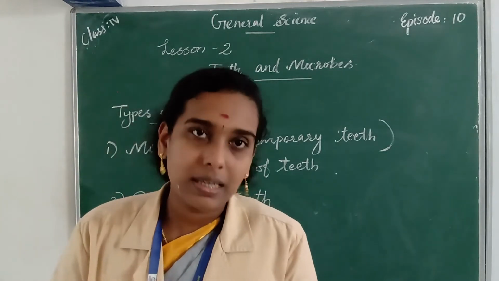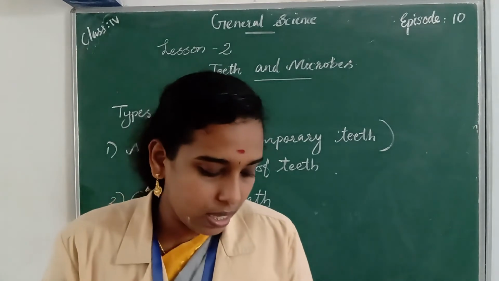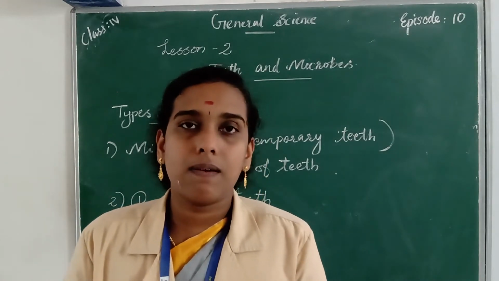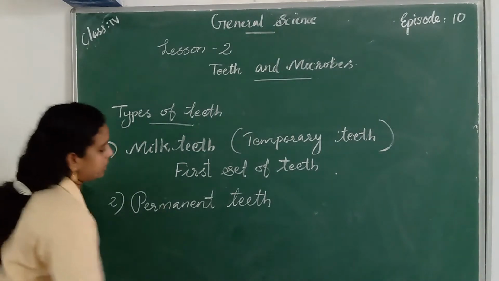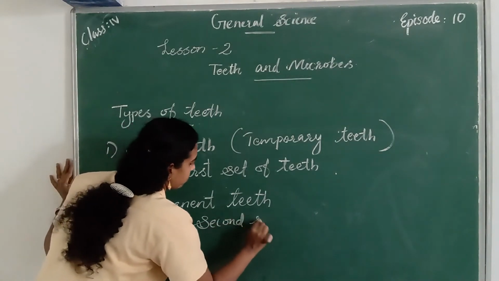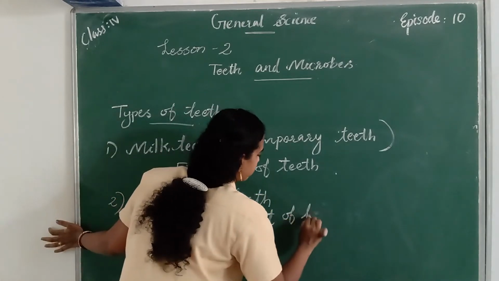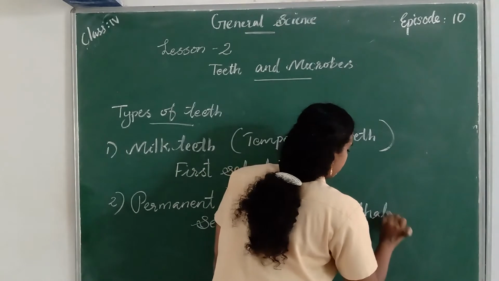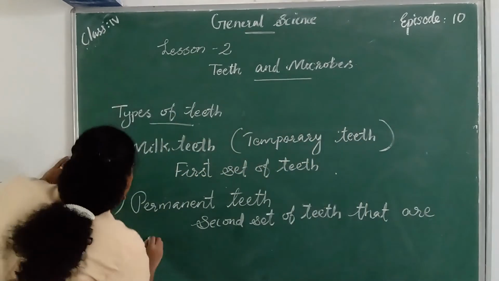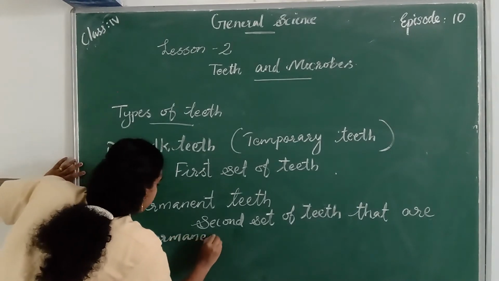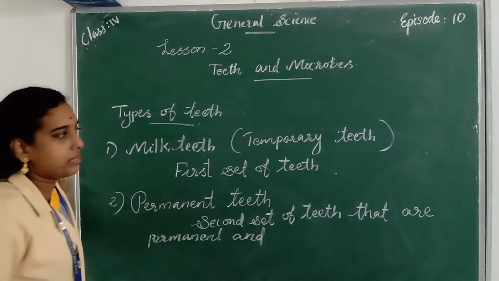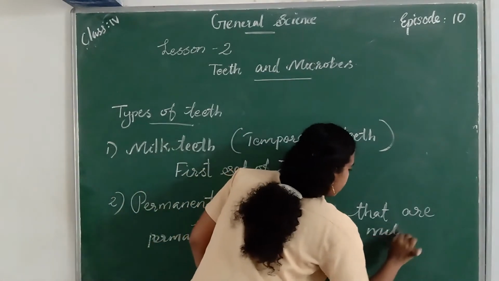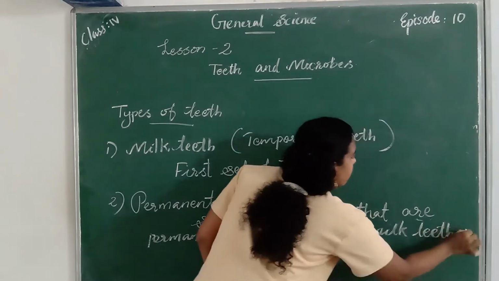The first set of teeth in the mouth is called milk teeth, and the second set of teeth, that are permanent and replace the milk teeth, are called permanent teeth.